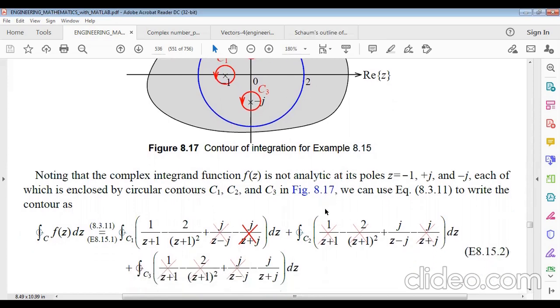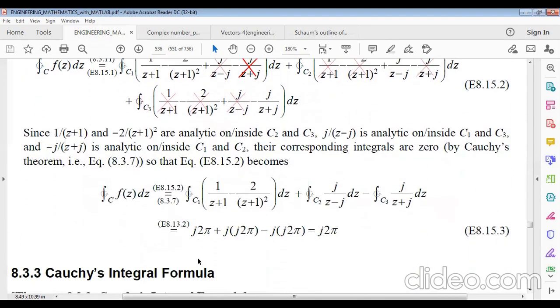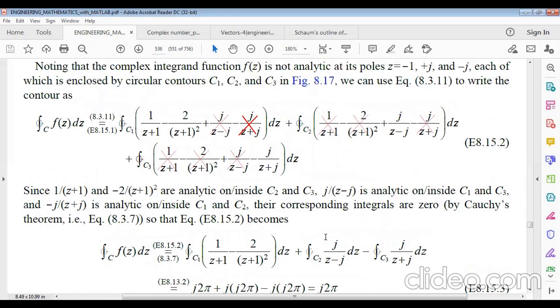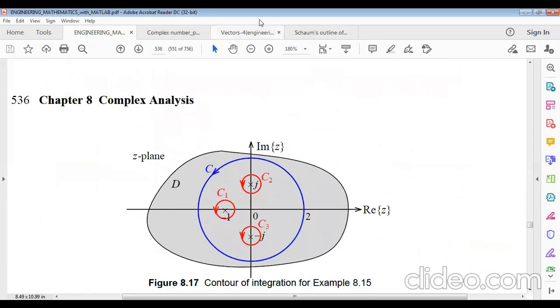So to write the contour integration, first the contour integration of C1 will be this, second one, third one. So we get actually this equals to twice pi i. So this is actually the opposite of the previous example.